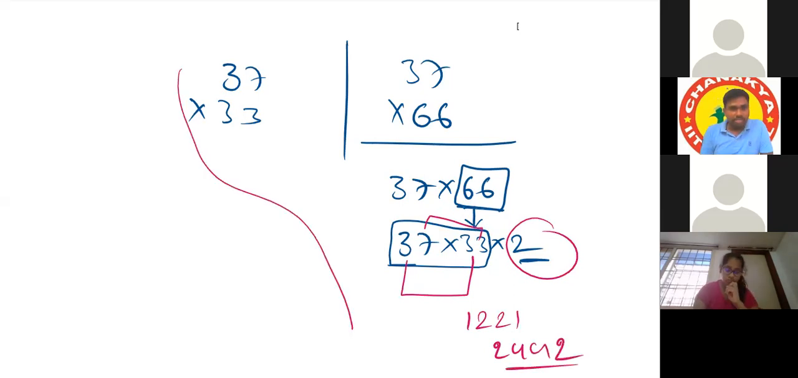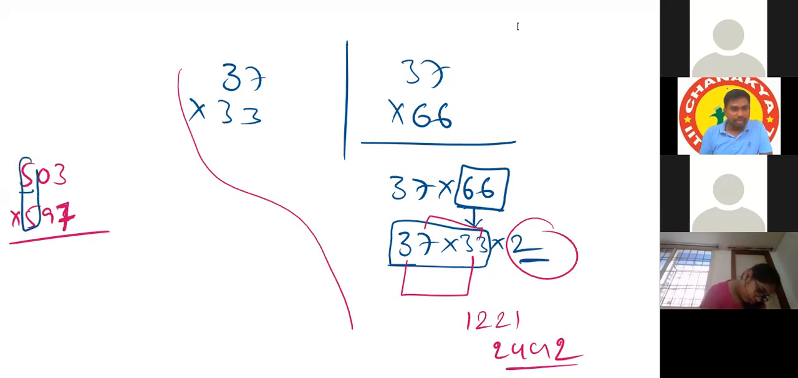And one more 3-digit number I'm explaining. I'll take some other, like 503 into 597. Make it 4 digit, and 5 into 5. Yes, correct. 5 multiplied with the next number, 5 6.